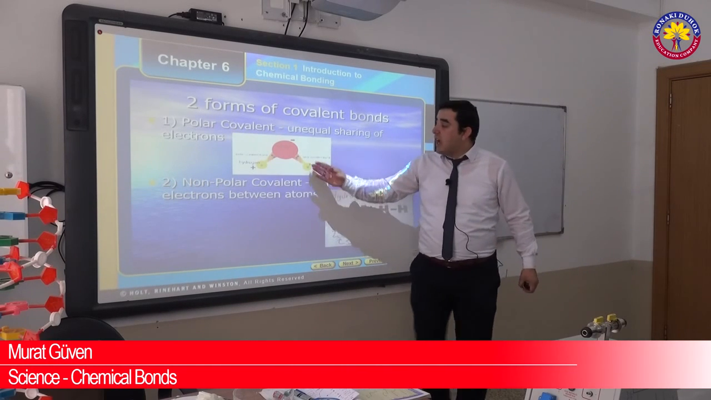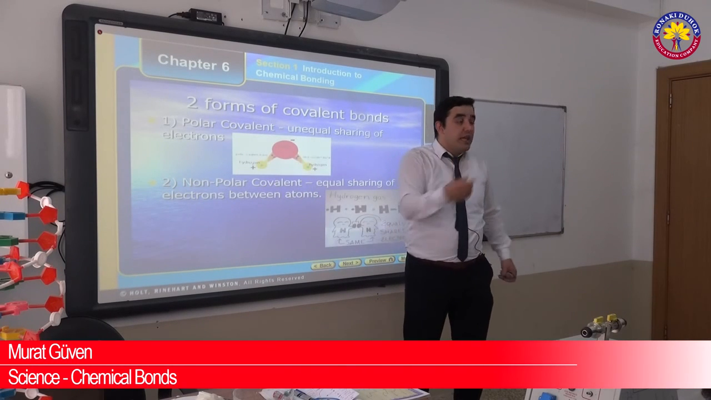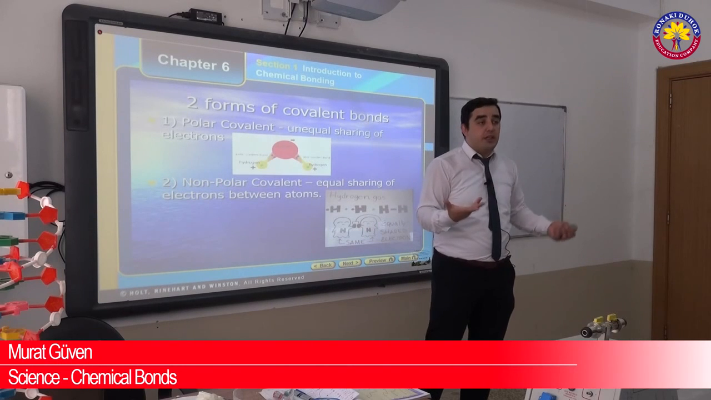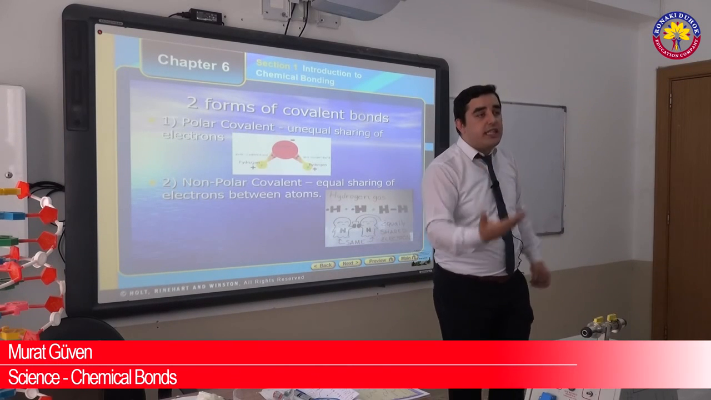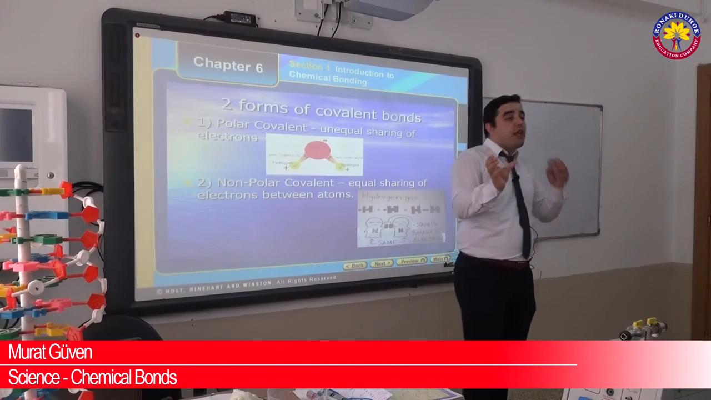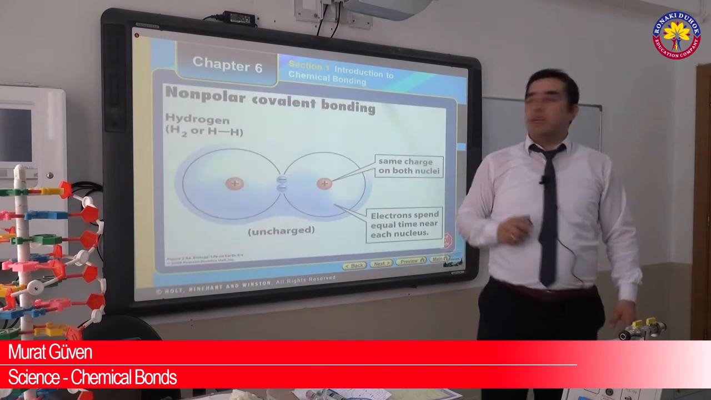But as you said, this is hydrogen and there are two hydrogen, but there is one oxygen. That means oxygen shares with two hydrogen. So the sharing is different. If the electronegativity difference is high, we call that polar covalent bond. If the electronegativity difference is low, we can say that non-polar covalent bond.